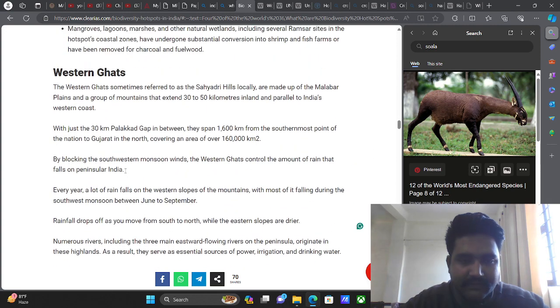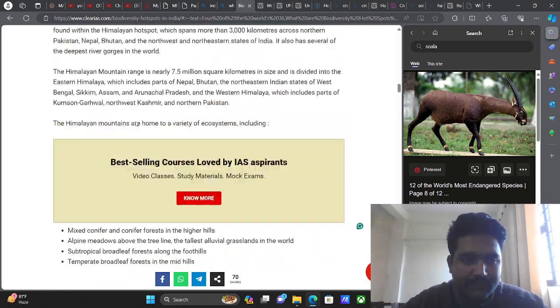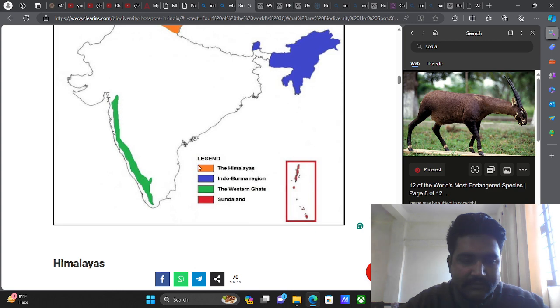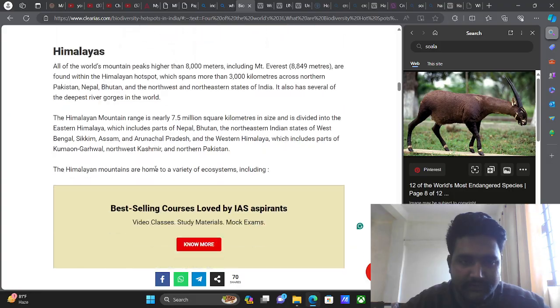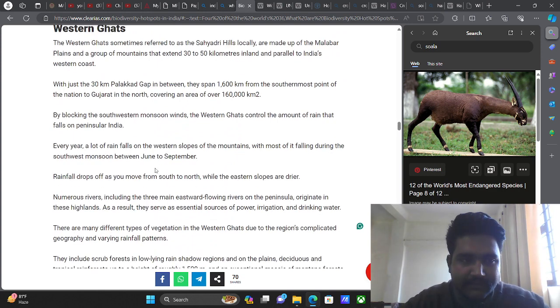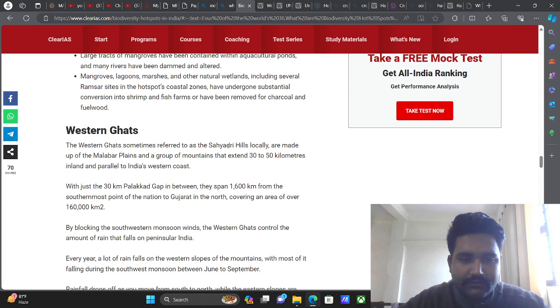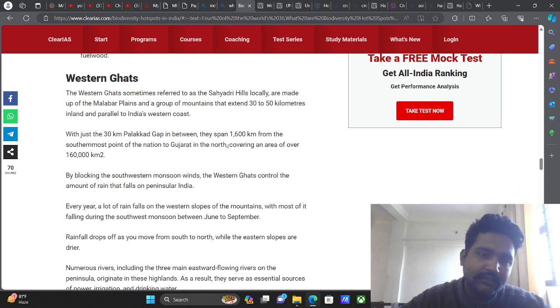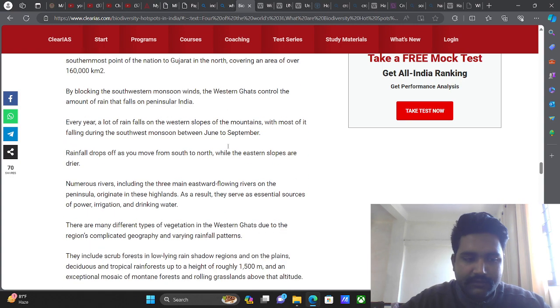Now let's talk about the Western Ghats. Where are the Western Ghats? See, you can see this in the diagram itself. It is the greener one, right? So it is Kerala or something in the south region, I think. The Western Ghats, sometimes referred to as the Sahyadri Hills locally, are made up of Malabar Plains and a group of mountains that extend 30 to 50 kilometers inland and parallel to India's western coast, right?